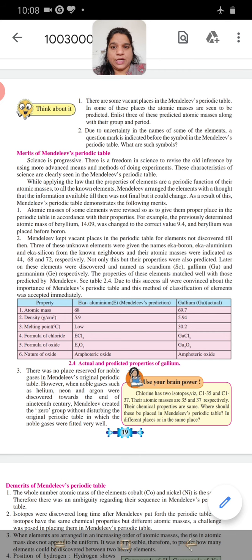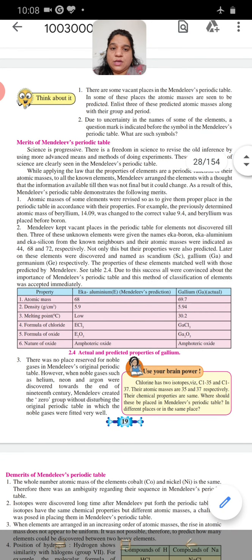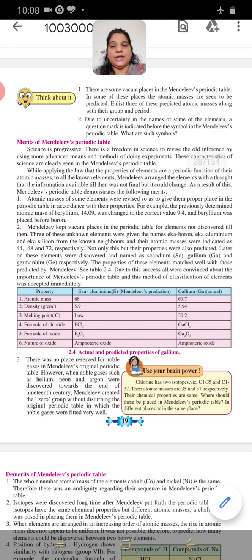This is very important, and later on, fortunately, these elements were found. Eka-boron was later labeled as scandium. Eka-aluminium was later labeled as gallium, and Eka-silicon was later labeled as germanium. So he found that Eka-aluminium, Eka-boron, and Eka-silicon were similar elements that were discovered later on.